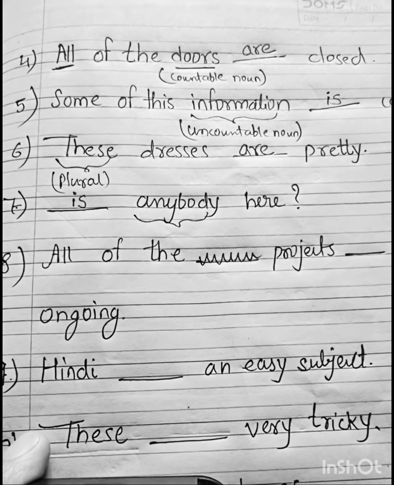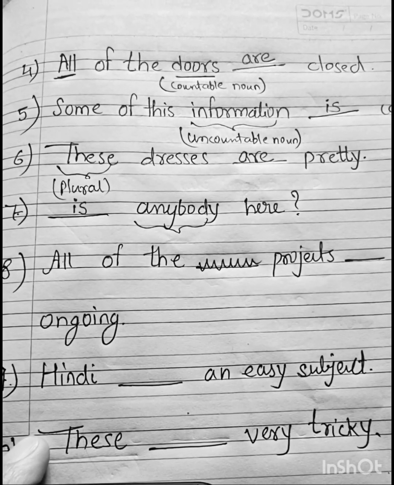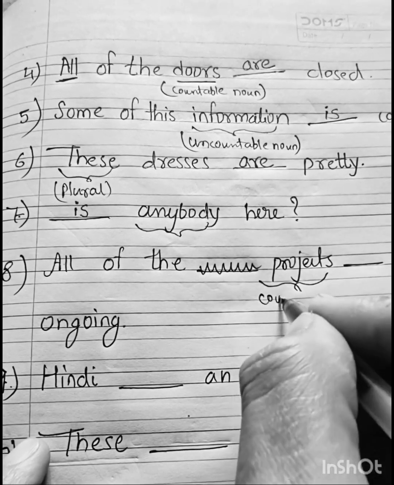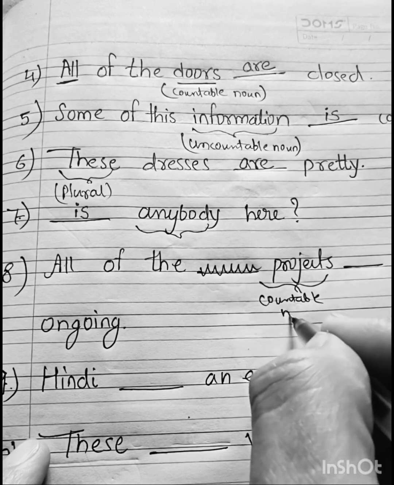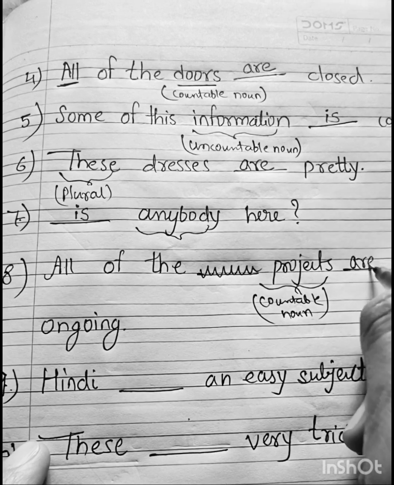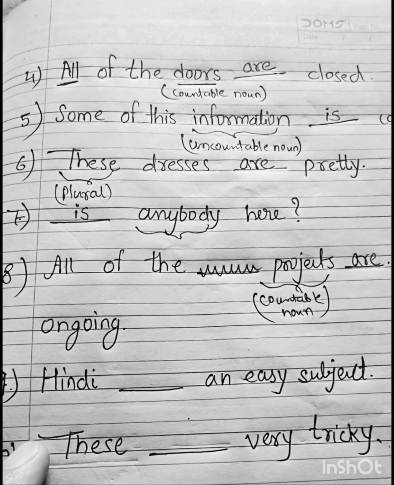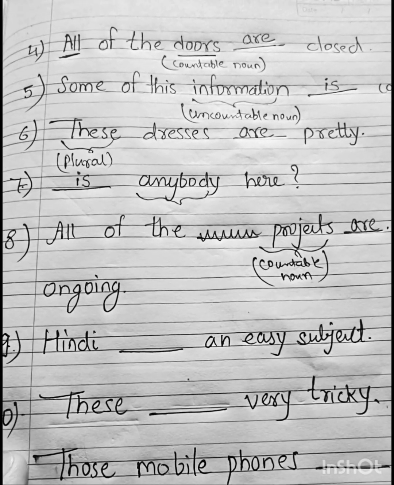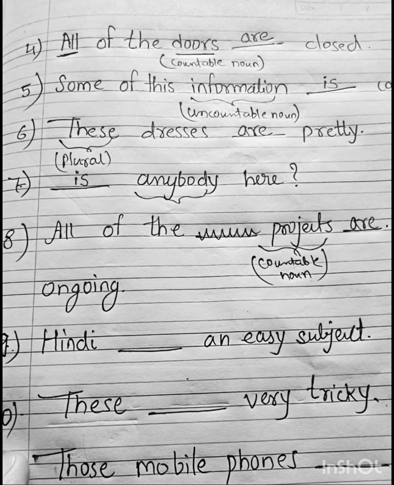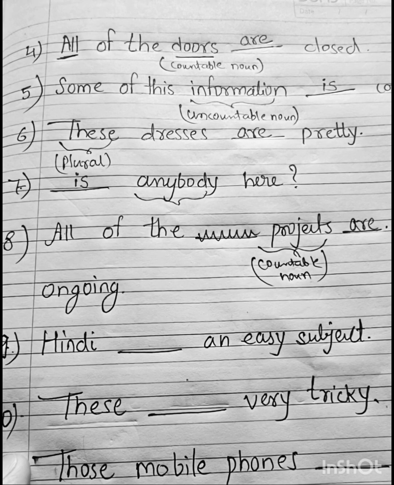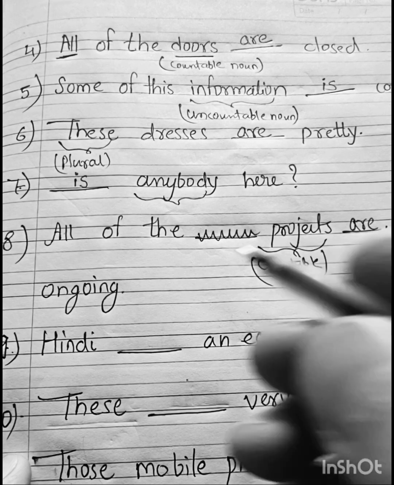Now next, all of the projects dash ongoing. Projects is a countable noun. So we use plural are. All of the projects are ongoing. Next, Hindi dash an easy subject. Whenever there is a subject name like Hindi, English, mathematics, Sanskrit, it is a singular subject, so we use is.